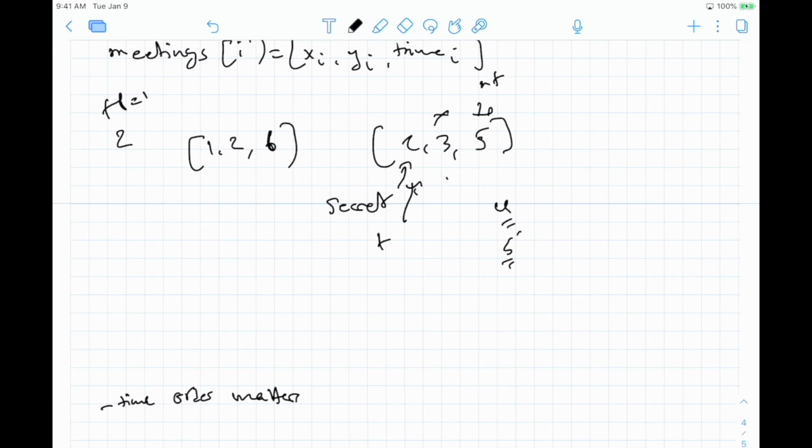For this to be possible, we need time t to be smaller than or equal to the new time. So let's remember this observation rule.